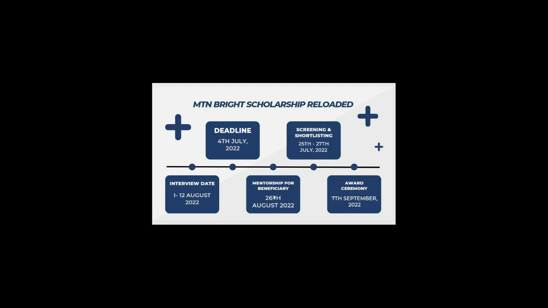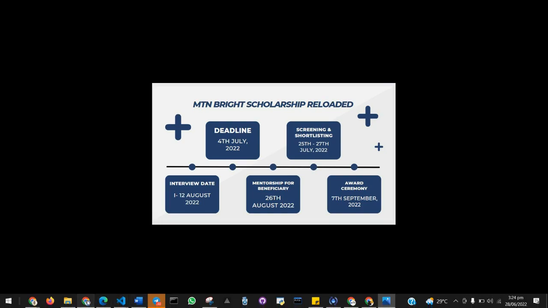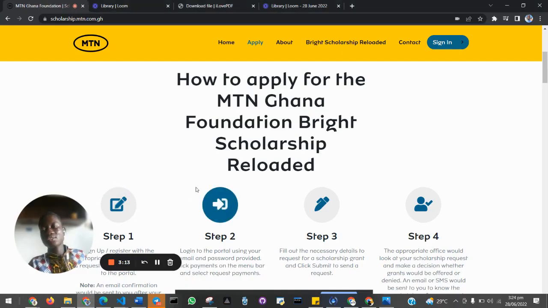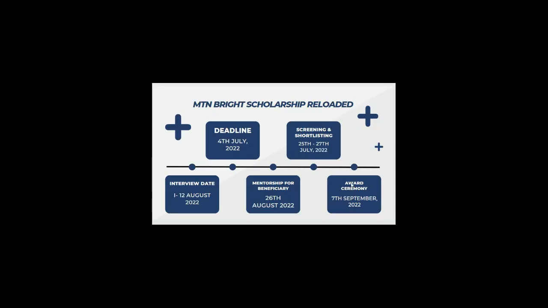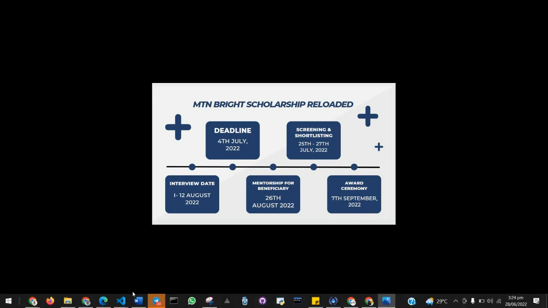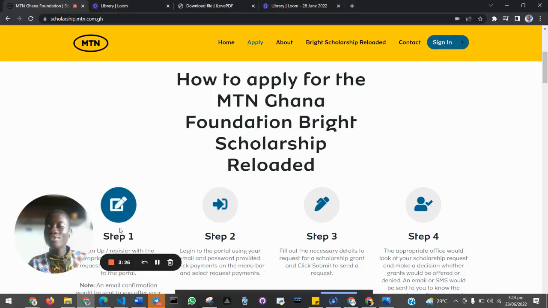Then on 26th of August, there will be a mentorship session for all the beneficiaries, where experts in various fields will be there to help the beneficiaries to know the course that you are studying and the importance of the course to you. Then last but not least, the award ceremony, which will be on 7th September. This is where all of us will know our fate. So on 7th September,